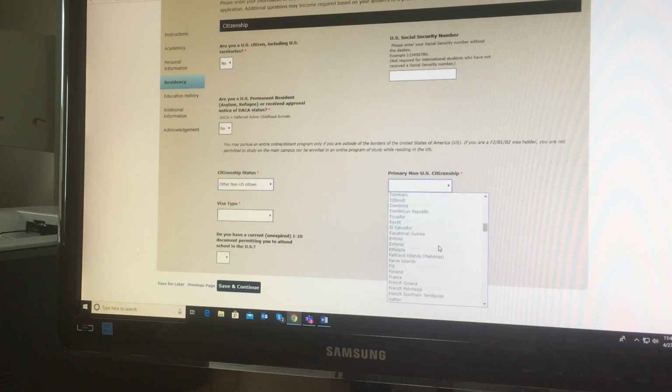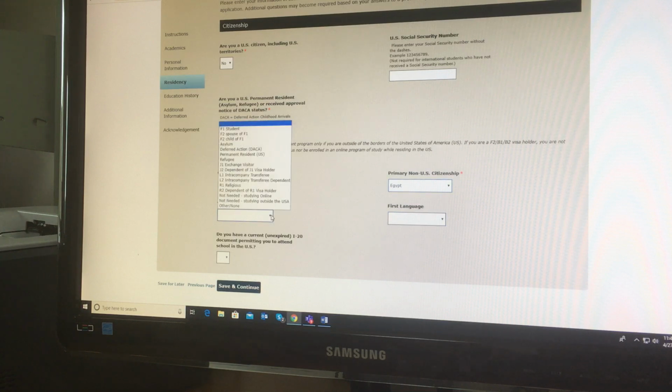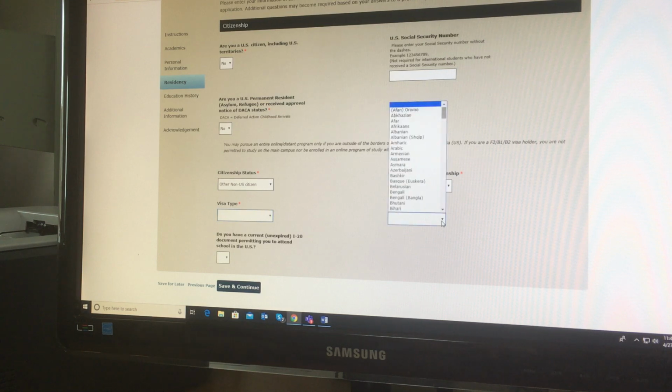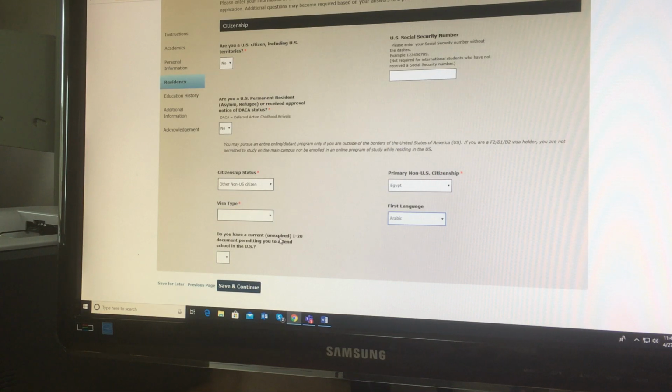So in this case, we are looking for Egypt because Dr. Yusri is from Egypt. And visa type, you don't have to worry about that because they don't have to deal with that, so you can leave it blank. First language, sir, what is your first language? Arabic. Okay, right here. Now, do you have a current unexpired I-20 document permitting you to attend school in the US? That's up to you, but I would say no. Okay, so you don't have to worry about that. Save and continue.